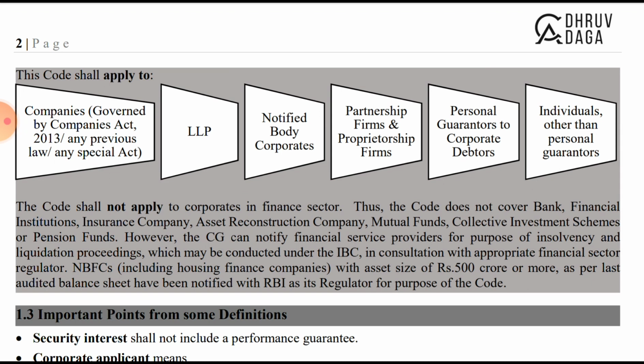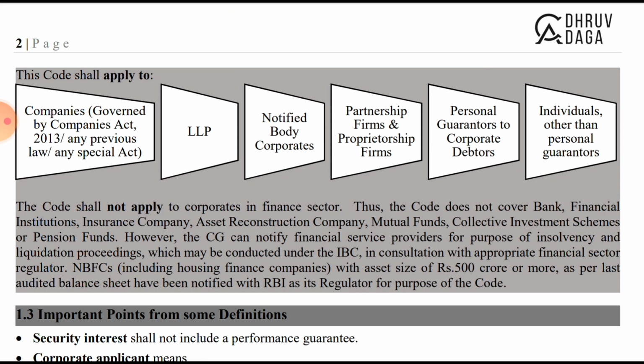Personal guarantor to the corporate debtor. Any personal guarantor, we can say a director of the debtor basically. So personal guarantor to the corporate debtor, and individuals other than personal guarantors. So to all these individuals, all these entities, all these persons, the code is applicable: companies, LLP, notified body, partnership firm, proprietorship firm, personal guarantor to corporate debtor and individuals other than personal guarantors.